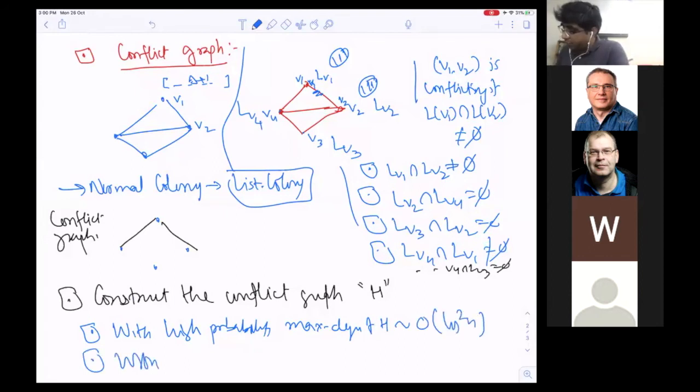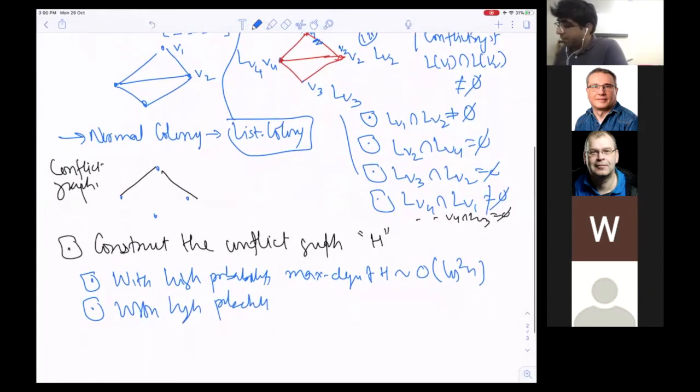With high probability, H is list colorable if and only if G is delta plus 1 colorable.